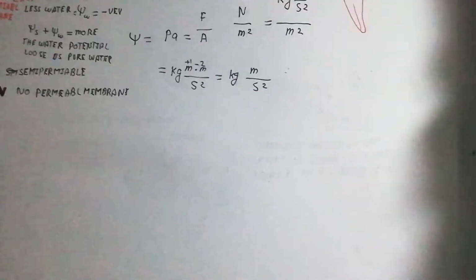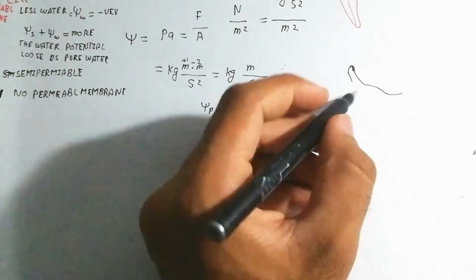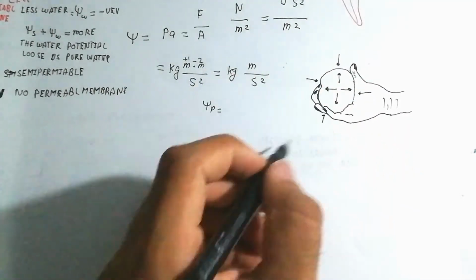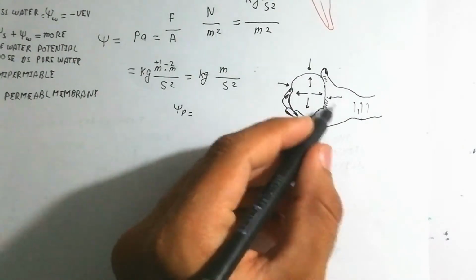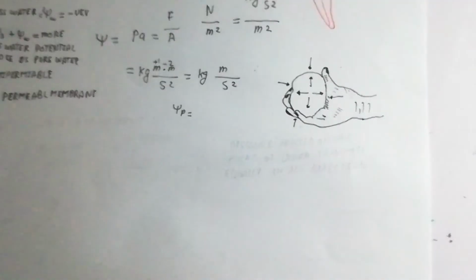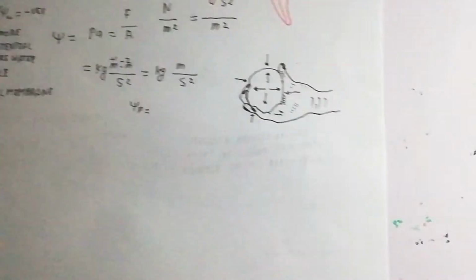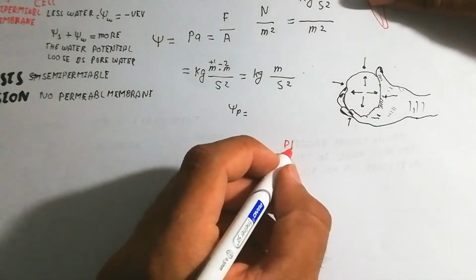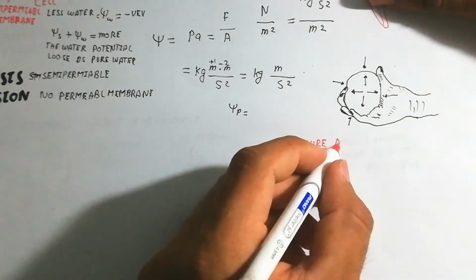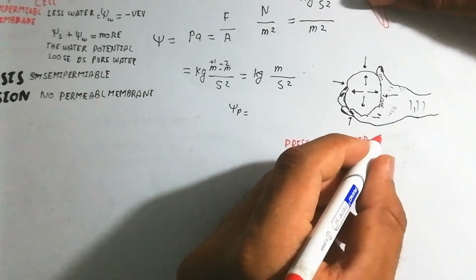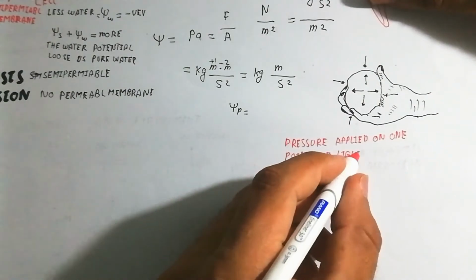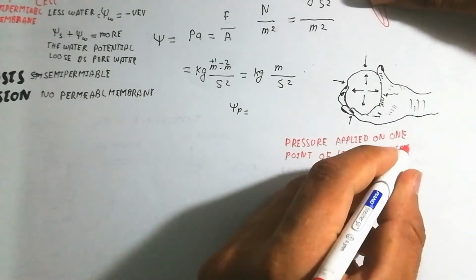A Pascal is equal to force over area, that is, force in Newtons per square meter, which is basically kilogram per meter per second squared. The potential is like a fluid-filled ball squeezed by a hand, which exerts force inward, while the ball exerts force outside. That is the opposite force which we produce.